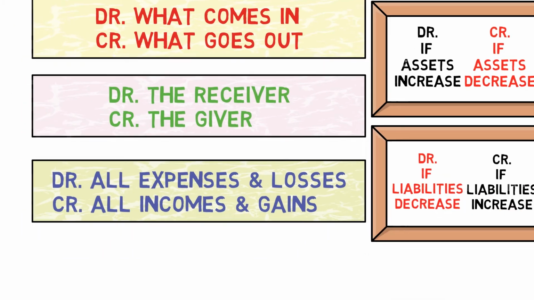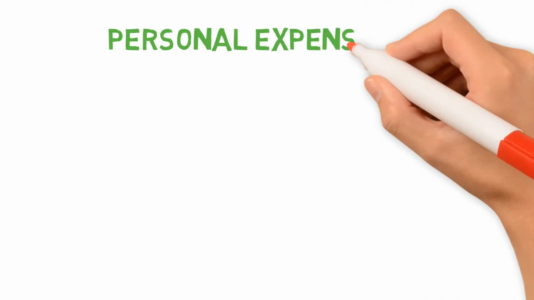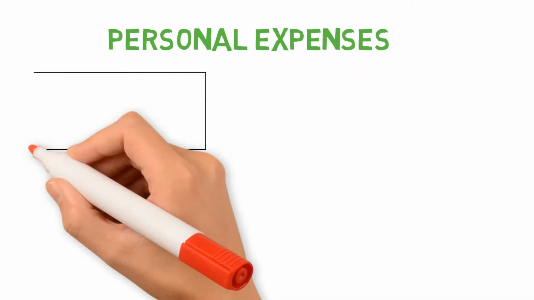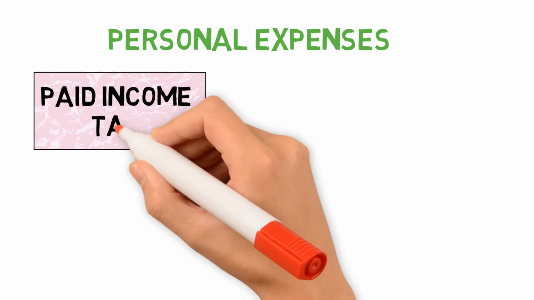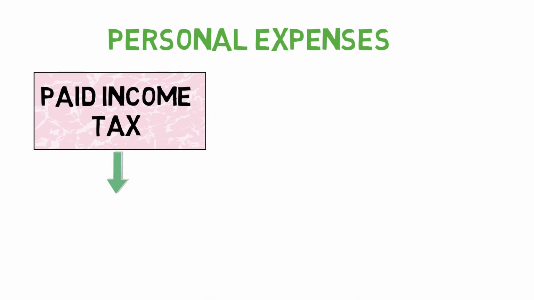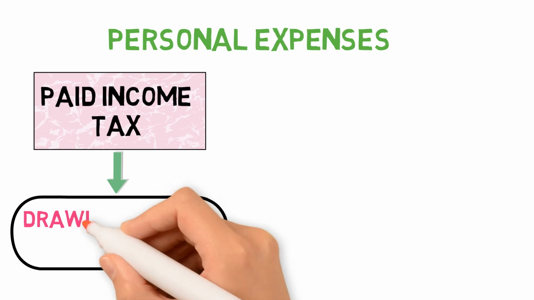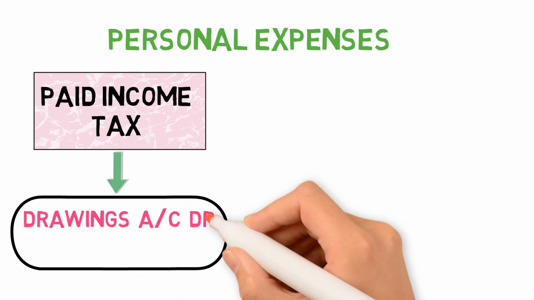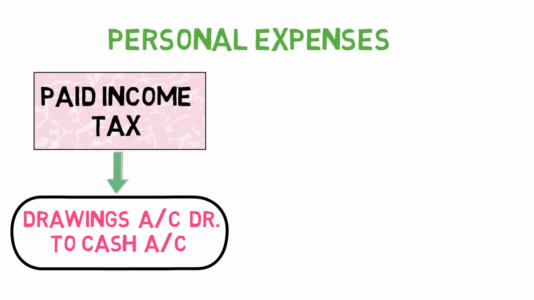So here we start. The most common mistake is regarding the personal expenses of the owner. Personal expenses of the owner, they are termed as drawings. Your first transaction is paid income tax. So whenever this transaction is there, remember income tax is the personal expense of the owner. Income tax, only individuals they are liable to pay. So therefore the entry will be drawings account debit to cash account.